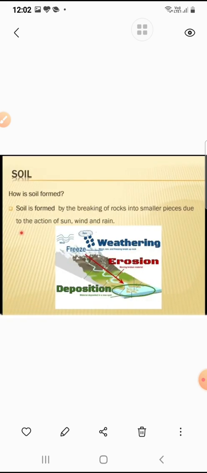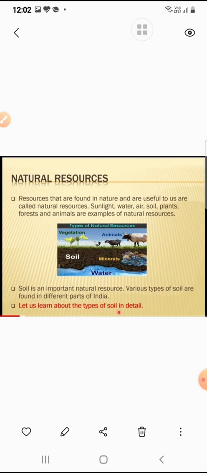How is soil formed? Soil is formed by the breaking of rocks into smaller pieces due to the action of sun, wind and rain. Natural resources. The soil is a natural resource because soil is found all around us and it is the complex mixture of different components such as pebbles, air and water. Soil is essential for plants, animals and humans. So hence it is necessary to follow certain methods for soil conservation.